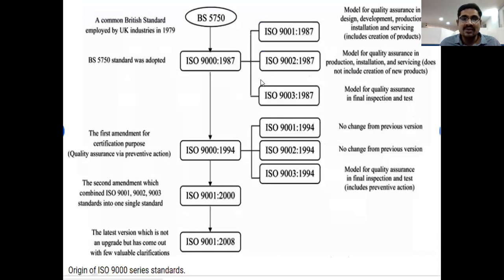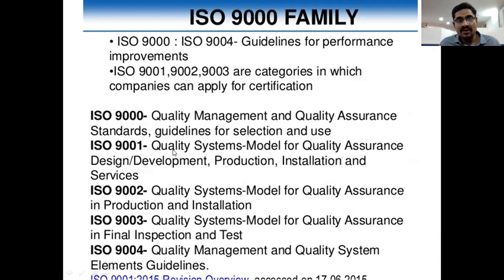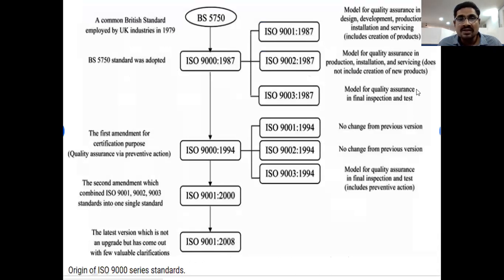So next thing, look at the history, simply. In this same slide, we can know it in depth. BS 5750 is a series name.